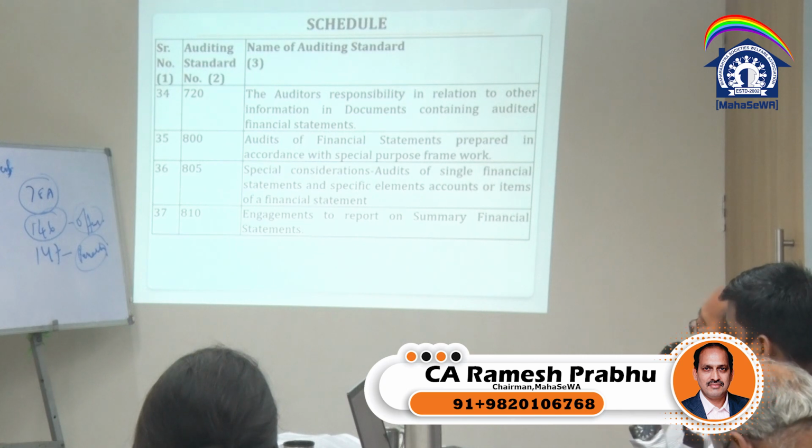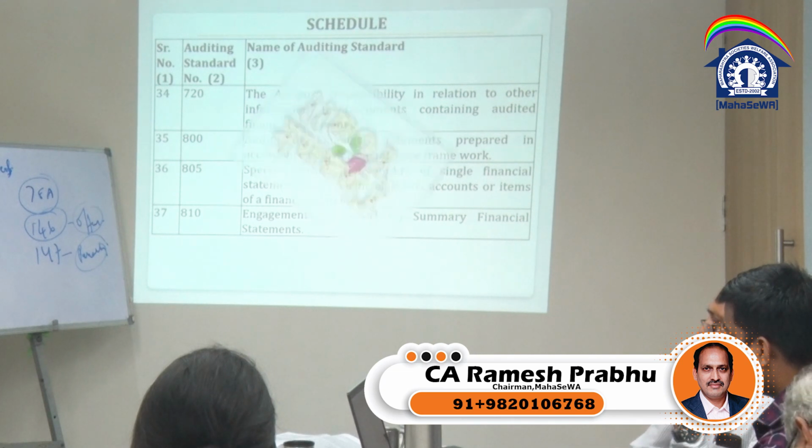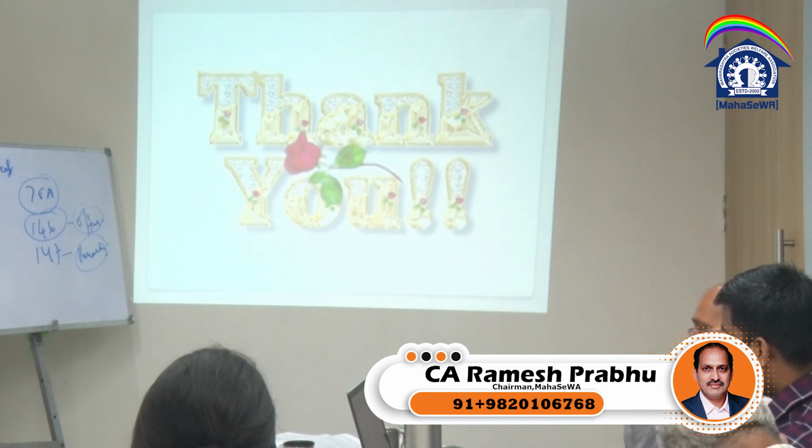The auditor's responsibility in relation to other information in documents containing audited financial statement, audit of financial statement prepared in accordance with the special purpose framework, special considerations in audit of single financial statement, specific elements, accounts or items of financial statement, engagements to report on summary financial statement. That's it. So these are the 37 standards which you need to look into.